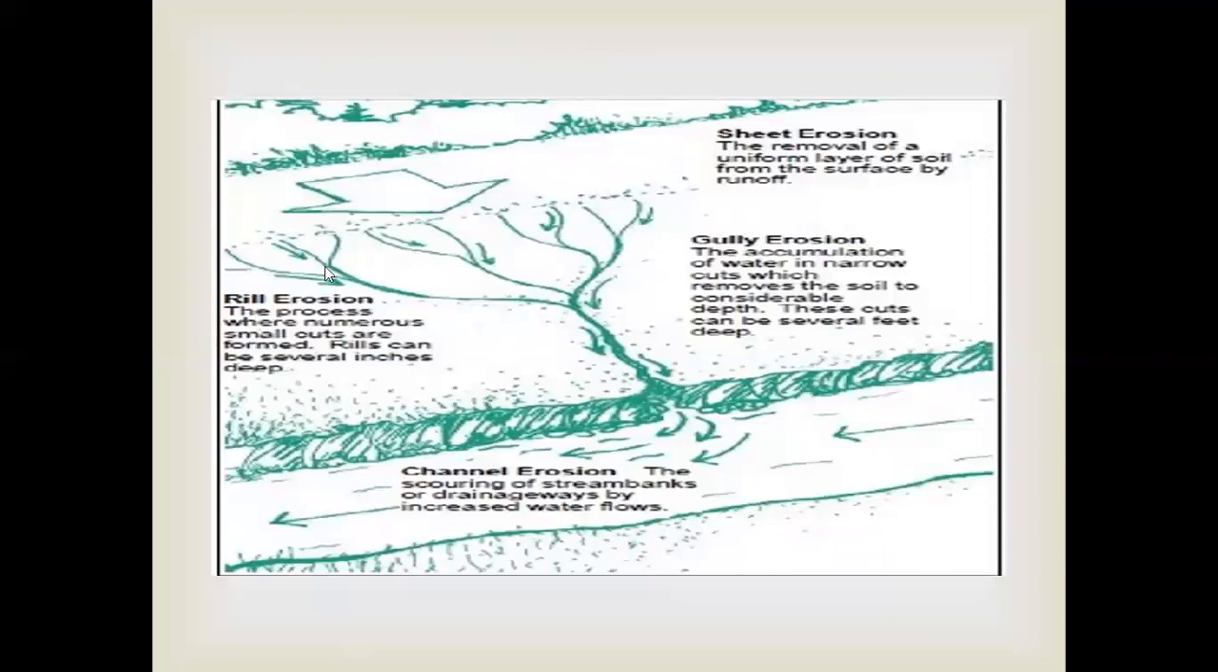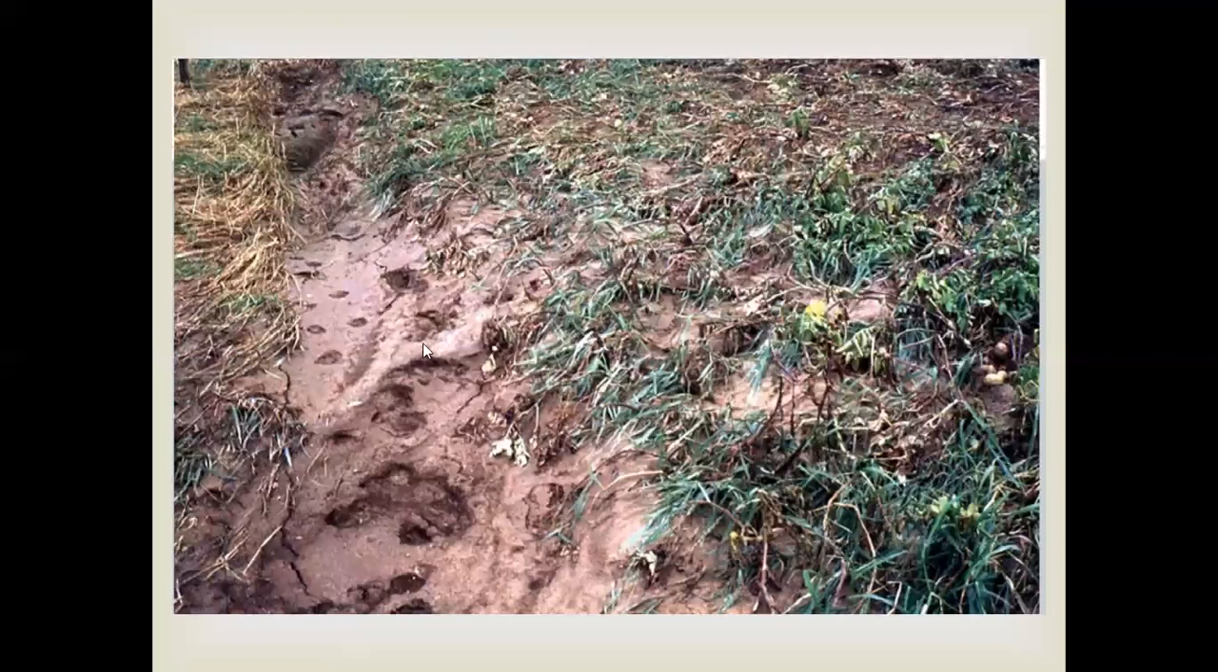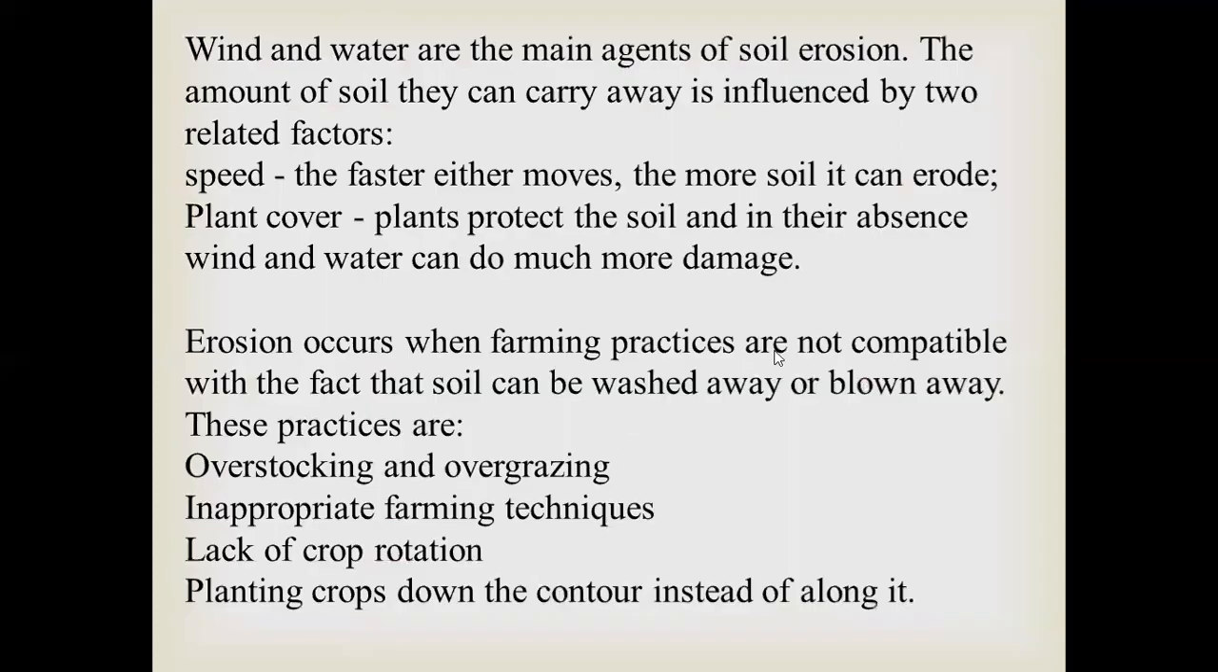Then the rill and the gully, these two combined will form channel erosion, especially near the banks of streams or rivers or drainage ways, where the increased water flow will cut off the banks. So this is called channel erosion. This is a picture where you can see there is a small rill erosion, and wherever the grass is not holding on to the soil, the soil is removed.